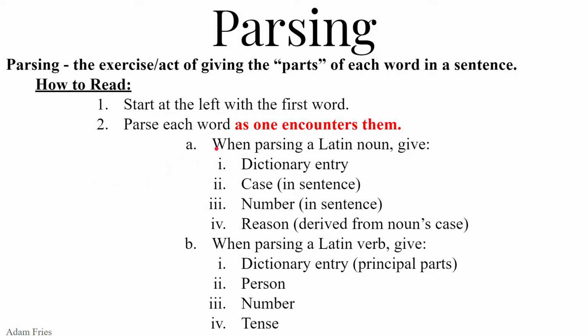When you parse a Latin noun, you are to give the dictionary entry of that noun, and the case, number, and reason, the case and number in the sentence. The reason is derived from the noun's case. So if you have a nominative noun, you're probably going to have a subject. When parsing a Latin verb, you are to give the dictionary entry of that verb. That means the principal parts of the verb, and then the person, the number, and the tense of that verb in the sentence. And then we translate.